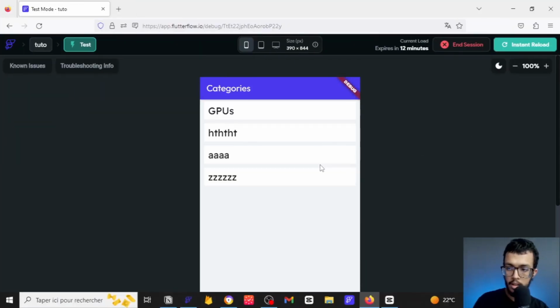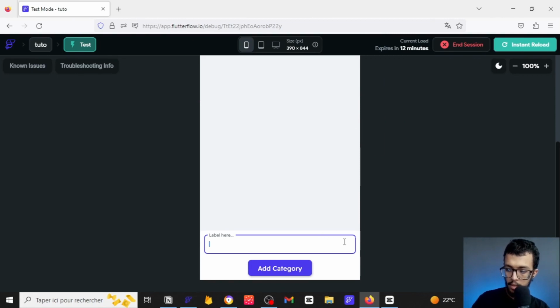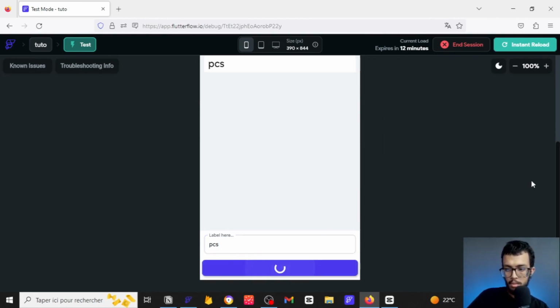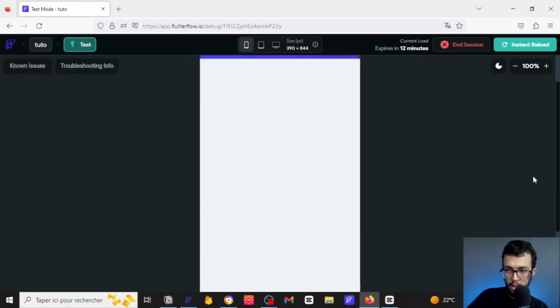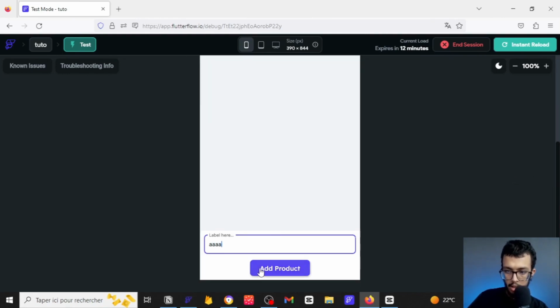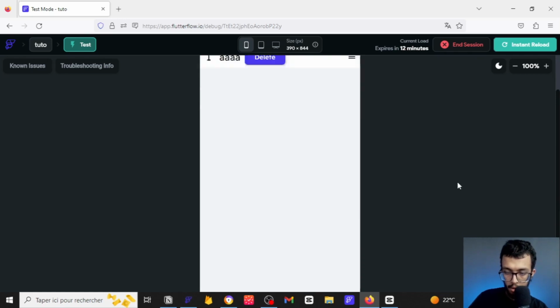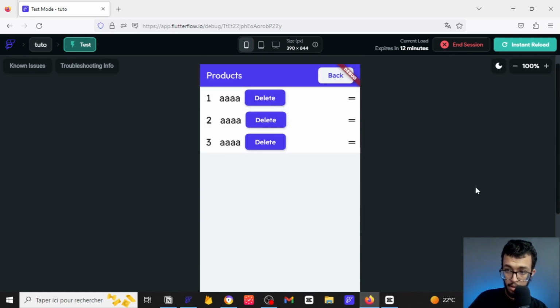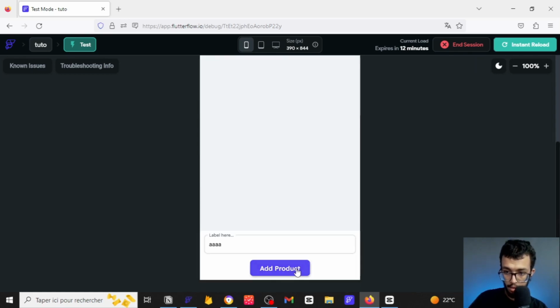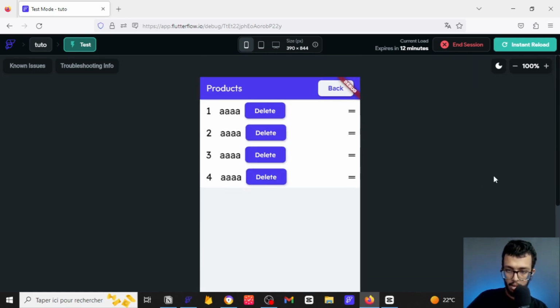So here we are in this app. If I added something like PCs or whatever, we are going to go there, and if I added the triple A or 4A, we are going to have one. For the next one we are going to have two, and for the third one we are going to have three, and for the fourth one we can go there forever.